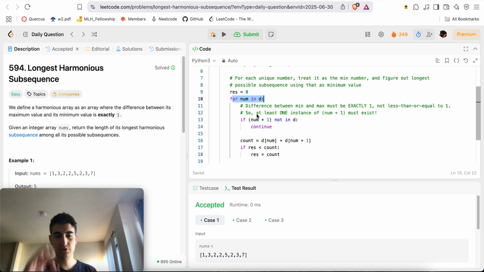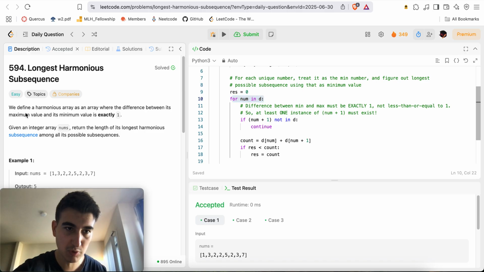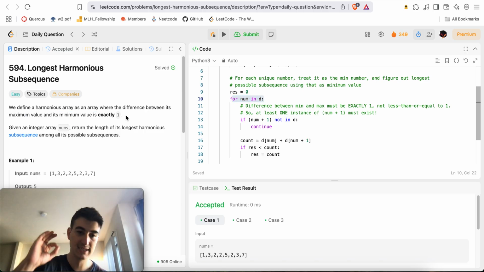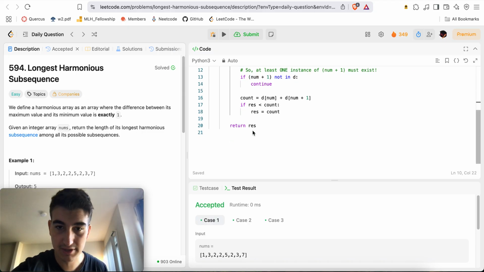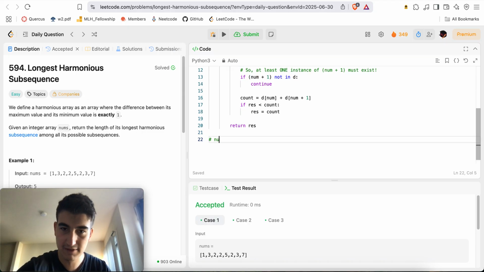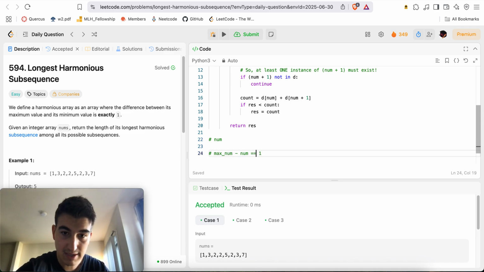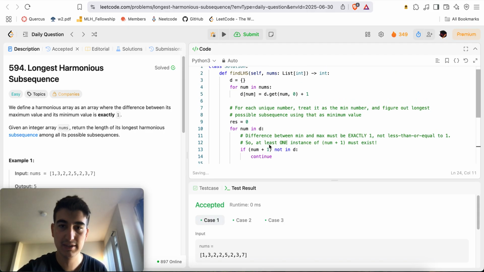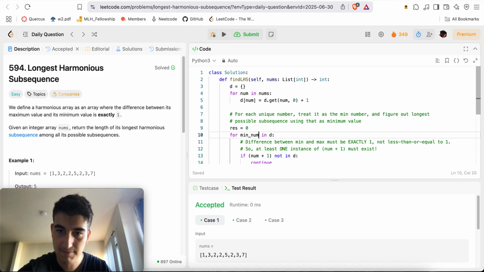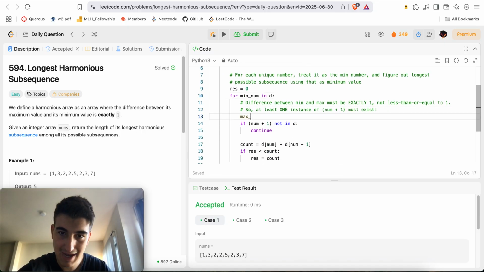Let's go. Okay, so the very first thing we see is that the difference between its minimum value and maximum value is exactly 1. That means, first of all, if num is your minimum number, then in order for max num minus num to be equal to 1, if you rearrange num on both sides, max num is really equal to num plus 1, right? If anything, I should have maybe called this min num. Here we say max num is equal to num plus 1.